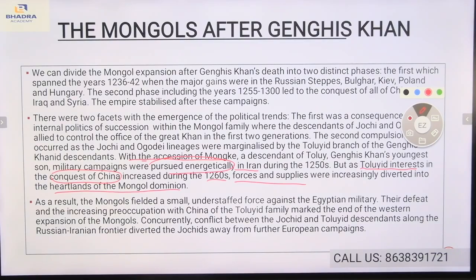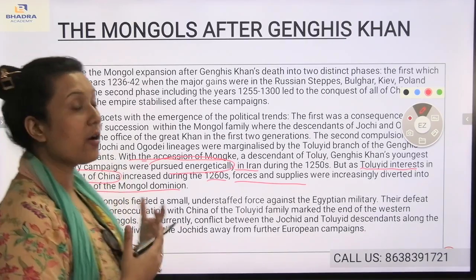Their defeat and the increasing preoccupation with China of the Ptolemaic family marked the end of the western expansion of the Mongols. Concurrently, conflict between the Joseid and Ptolemaic descendants along the Russian-Iranian frontier diverted the Joseids away from further European campaigns. Now comes the third result.